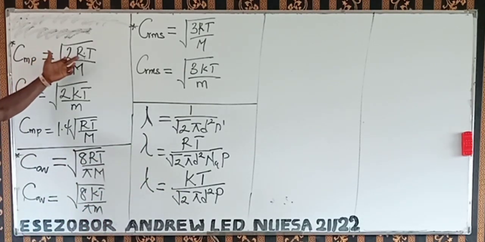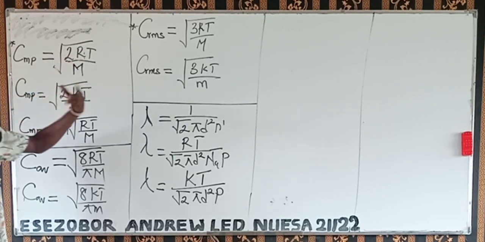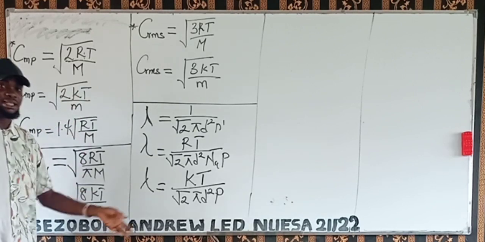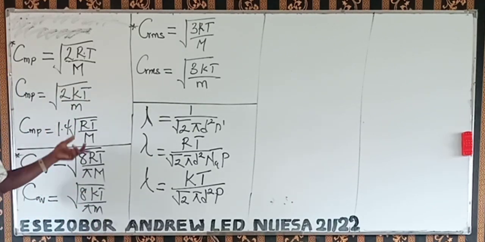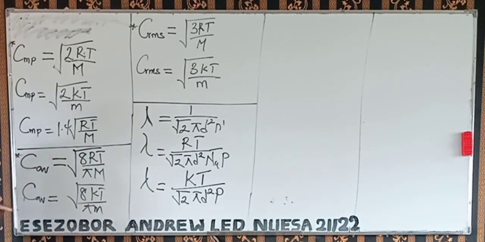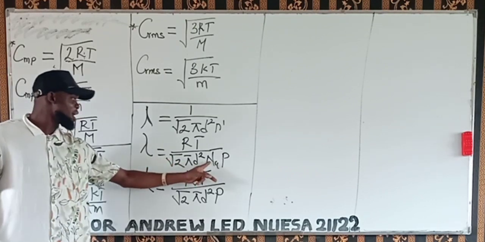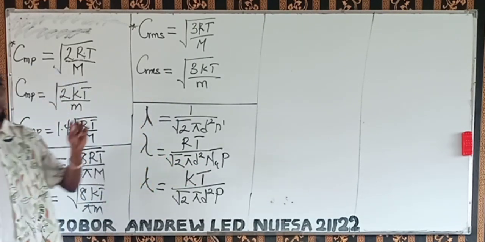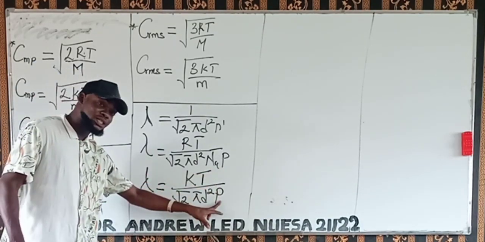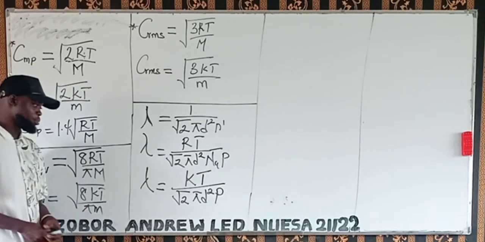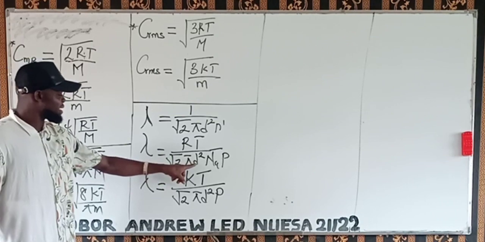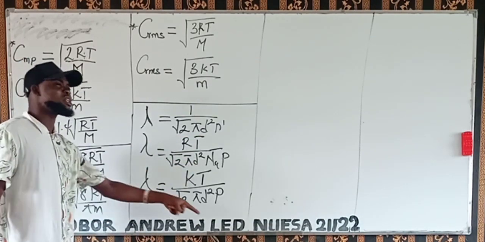Now, R is the molar gas constant, which is 8.314 joules per mole Kelvin. k is the Boltzmann constant, which is 1.38 times 10 to the minus 23 joules per Kelvin. NA is called Avogadro's number, which is per mole. P is pressure. And d, this d you are seeing here, is called the collision diameter.